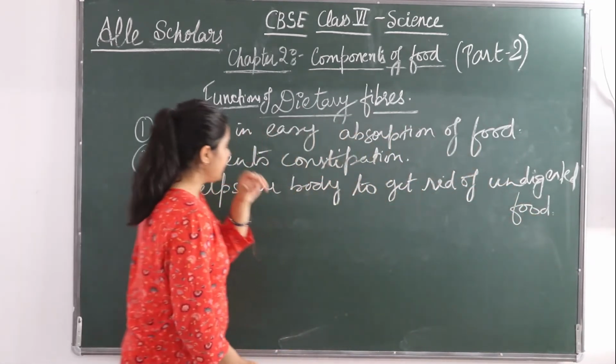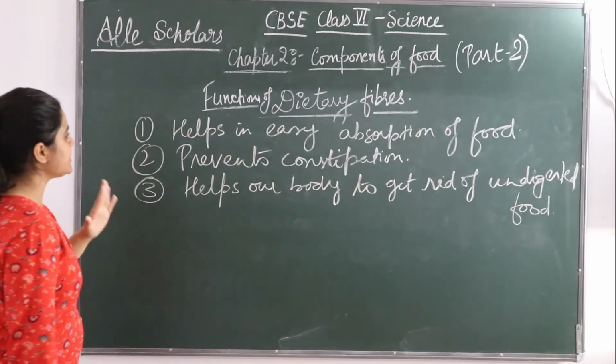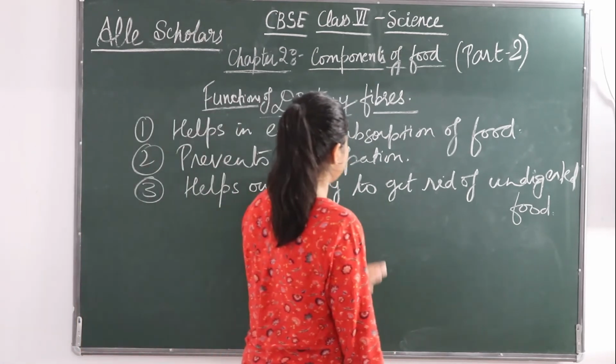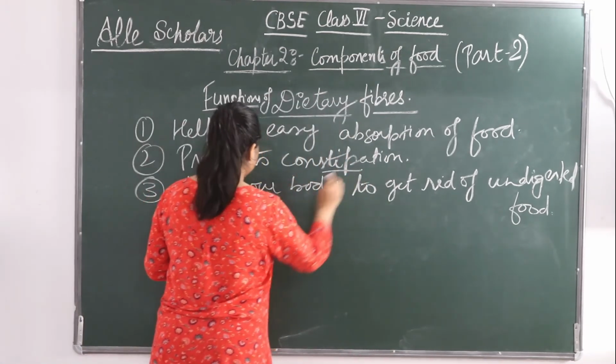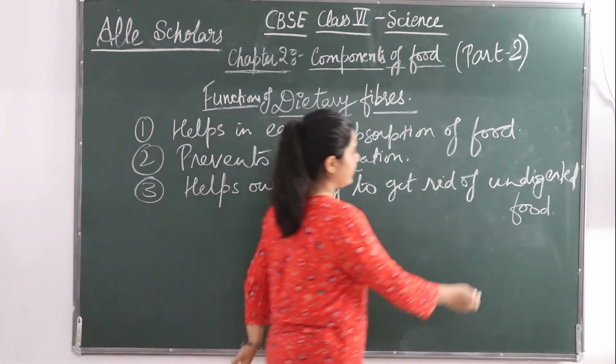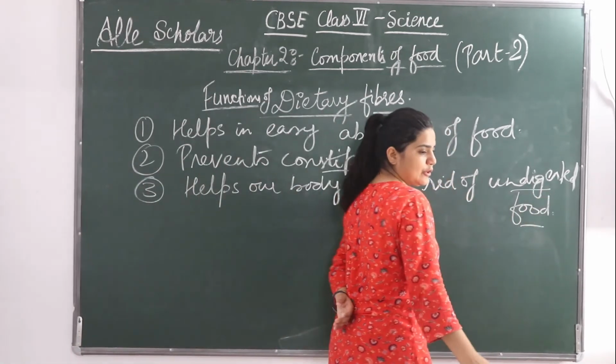Okay, so this is the main function of dietary fibers.